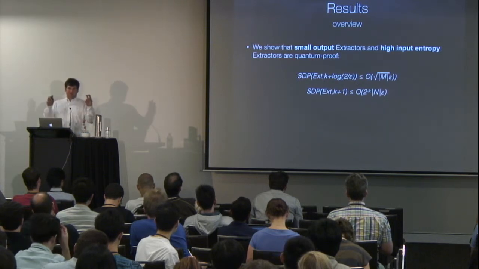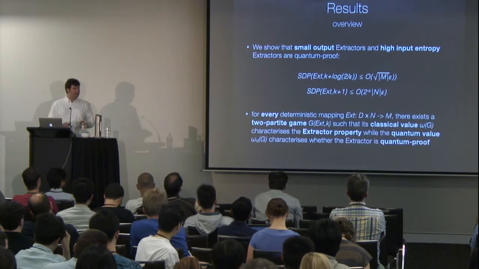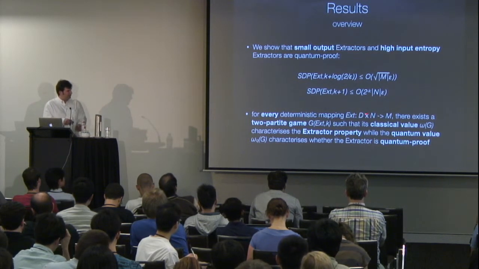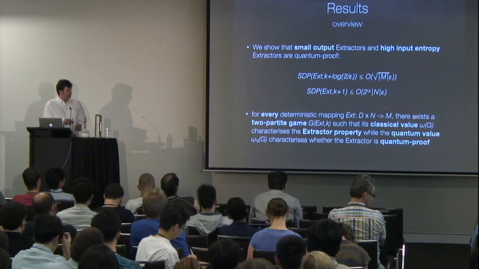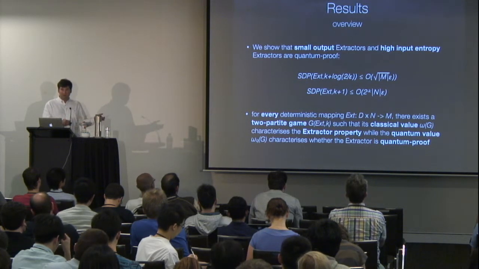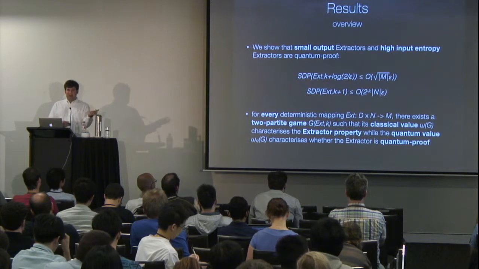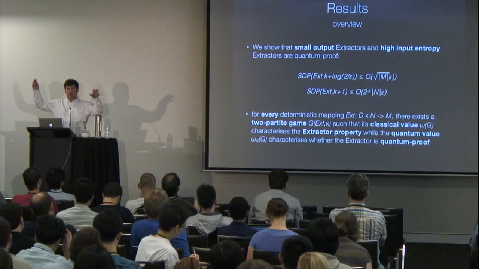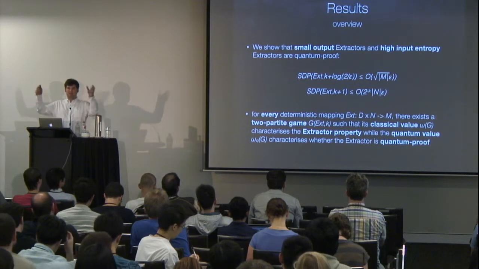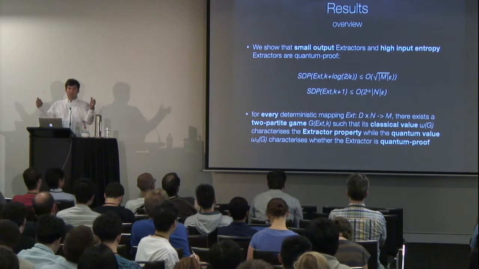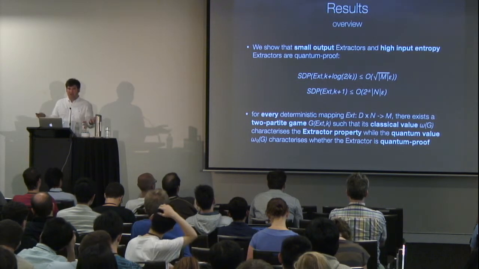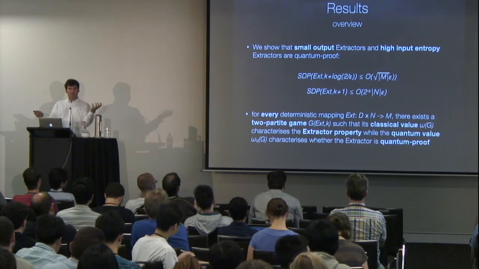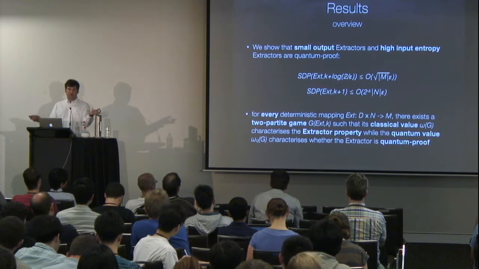This similarity is not so surprising, given that we can also show that for every deterministic mapping X on D cross N to M, which we can think of as being an extractor, we can construct a two-partite game, a game defined for two players. They have inputs, can ask questions, get outputs, and have to win the game with some probability. And of course, as for two-partite games, we can allow classical strategies or quantum strategies.